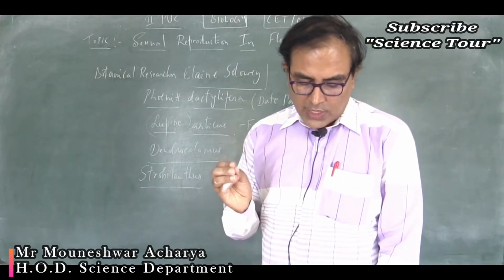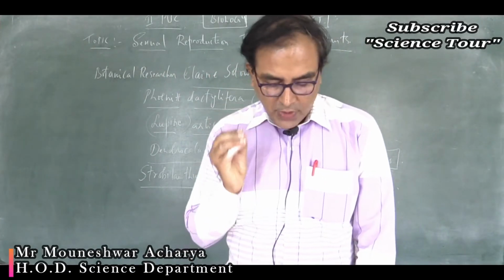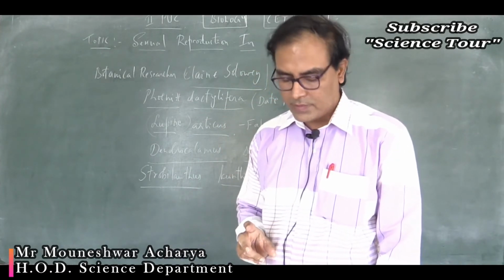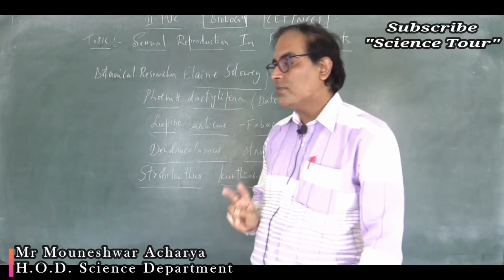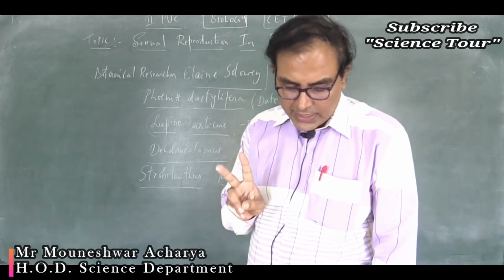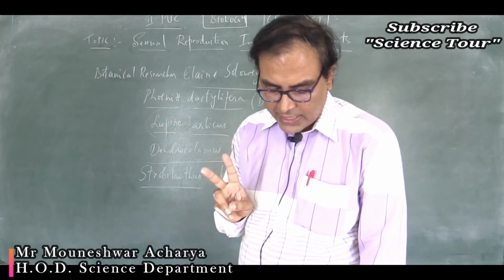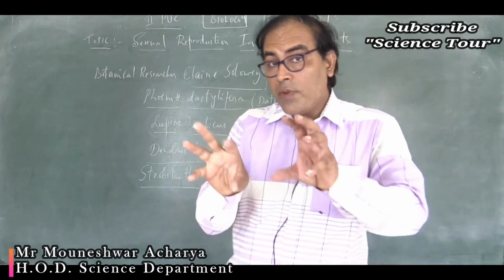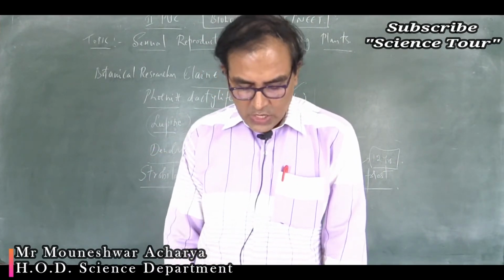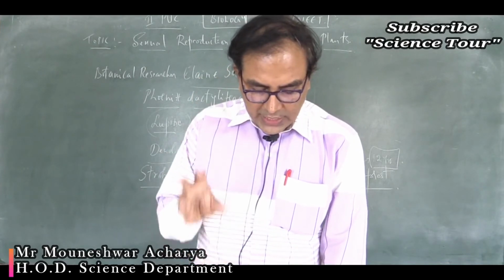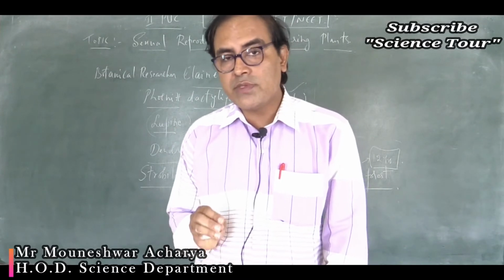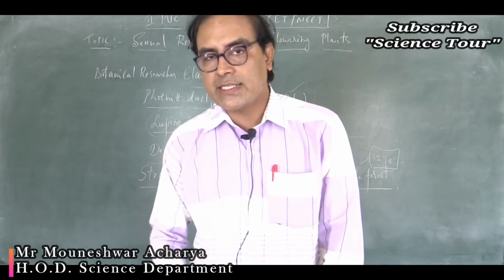Okay, next, number 46. In a dithecous anther. Dithecous is also called bithecous. Di means how many? 2. Bi means how many? 2. Dithecous anther, each pollen sac contains... So how many pollen sacs are there in dithecous? 4 pollen sacs are there, correct? So the question is, each pollen sac contains 100 MMC. What is MMC? Microspore mother cells.